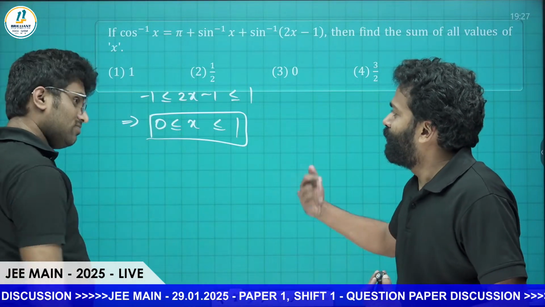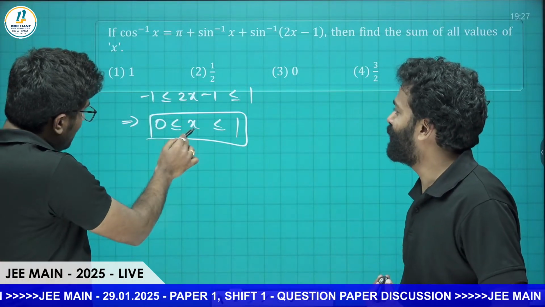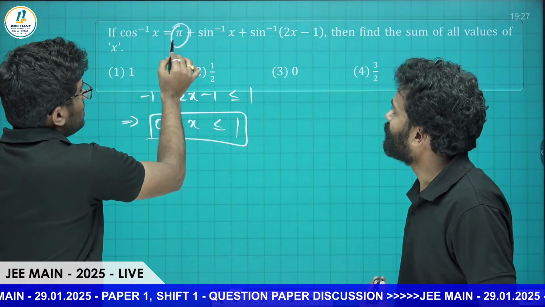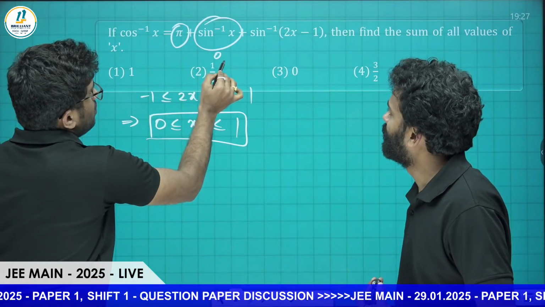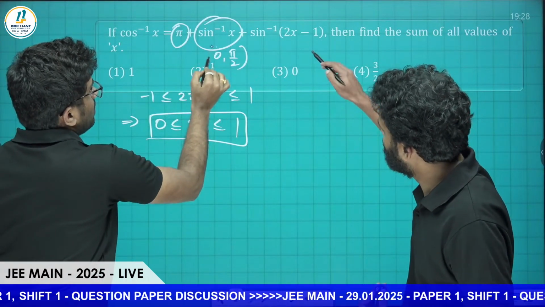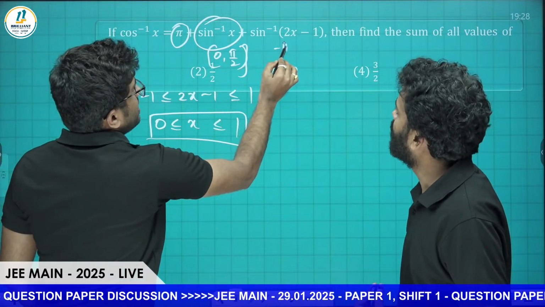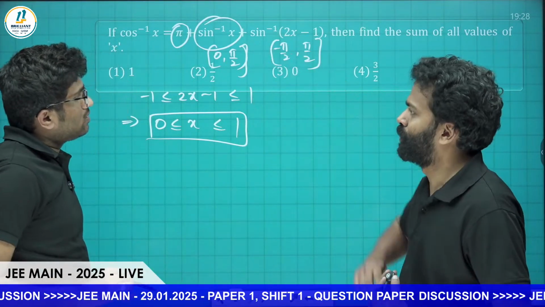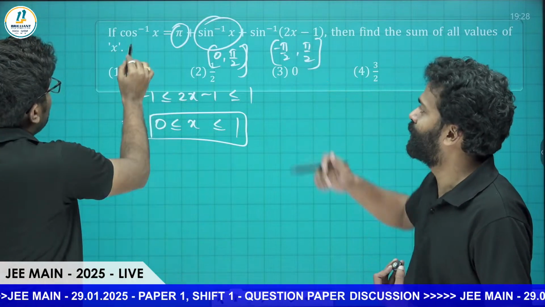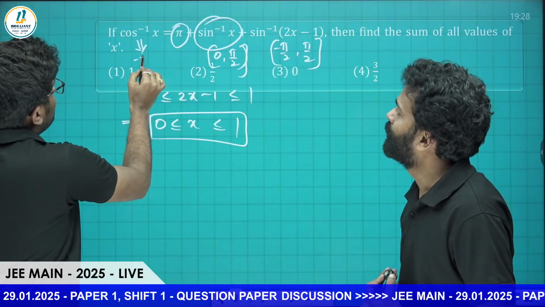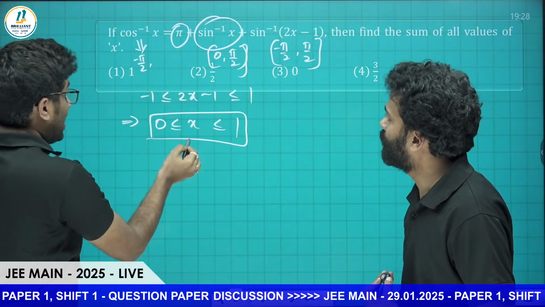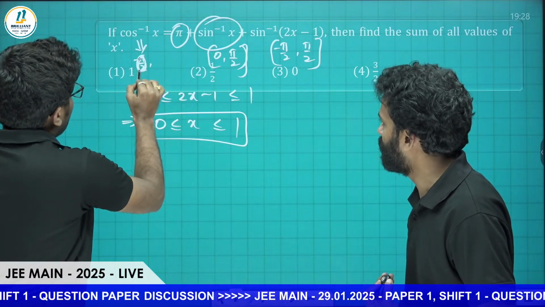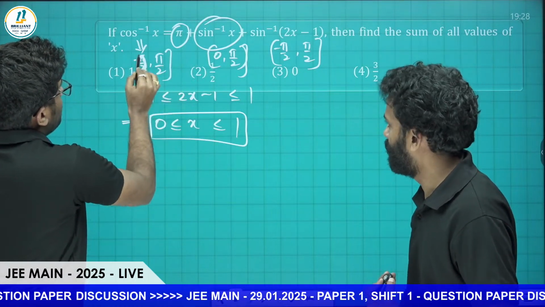So next thing we need to observe: if x belongs to 0 to 1, sine inverse x ranges from 0 to pi by 2 only, and sine inverse of 2x minus 1 ranges from minus pi by 2 to pi by 2. You need to observe the LHS also. Cos inverse x always ranges from 0 to pi by 2 as x belongs to 0 to 1.